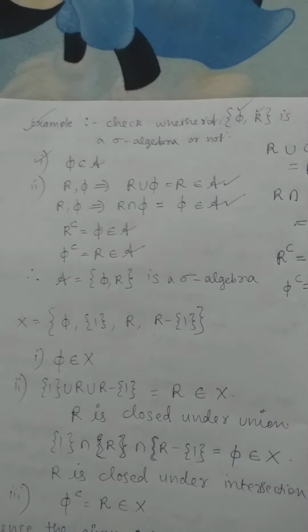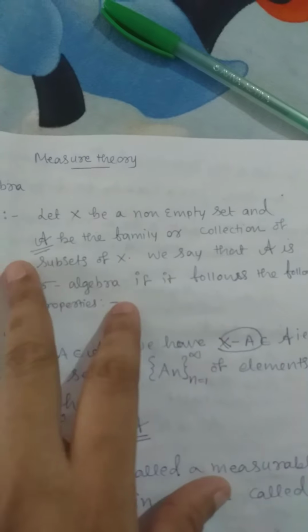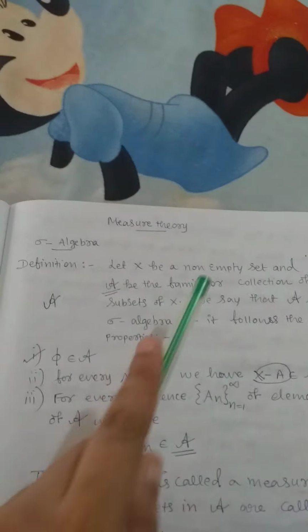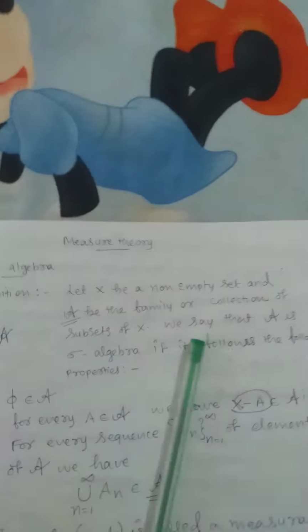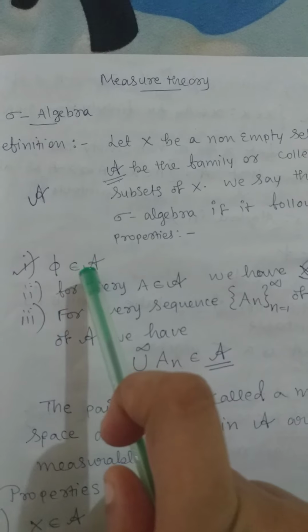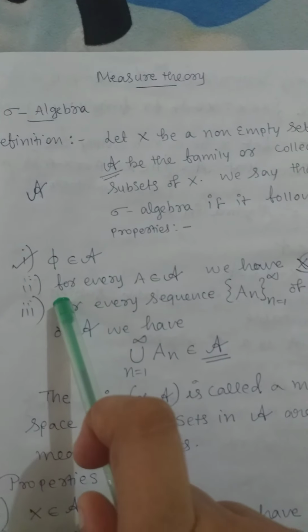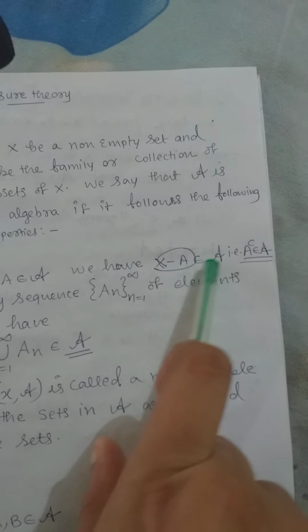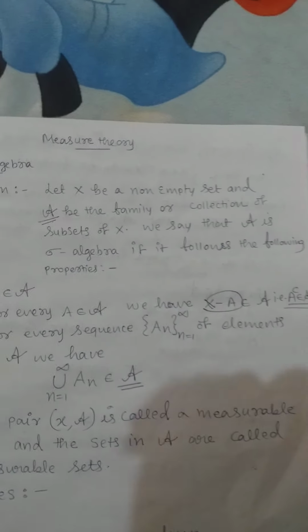Yeah. So let me explain the concept once more. If a non-empty set X is defined and we are taking A as the family or collection of subsets of X, we say that A is a sigma algebra if it follows the following properties. Null set is a member of A. For every A belonging to A, its complement belongs to A; X minus A means complement.